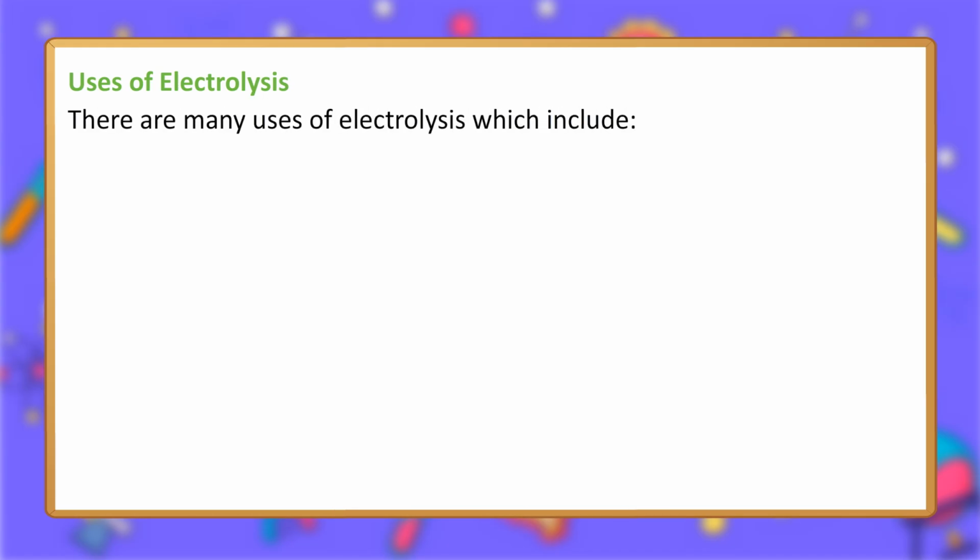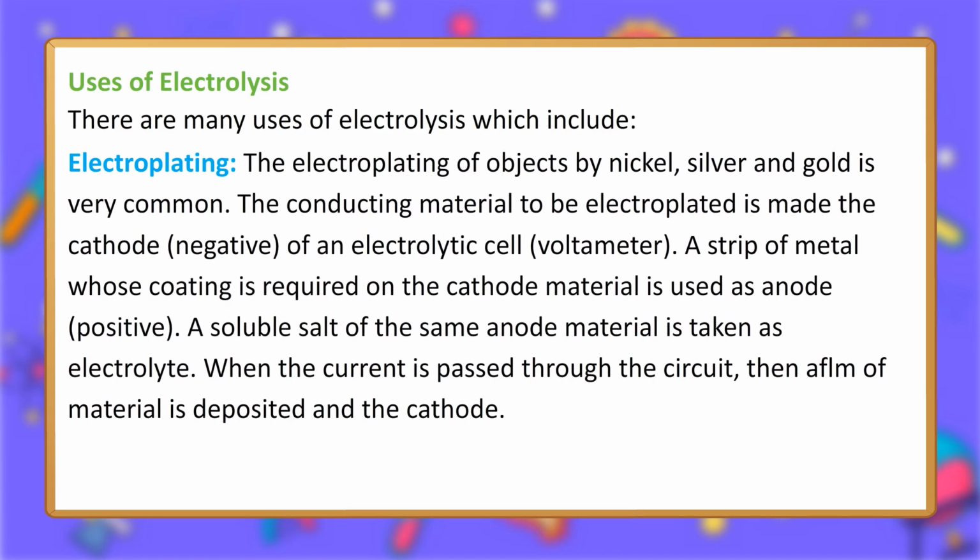Uses of electrolysis. There are many uses of electrolysis, which include electroplating. The electroplating of objects by nickel, silver and gold is very common. The conducting material to be electroplated is made the cathode, negative, of an electrolytic cell, voltameter. A strip of metal whose coating is required on the cathode material is used as anode, positive. A soluble salt of the same anode material is taken as electrolyte. When the current is passed through the circuit, a film of material is deposited on the cathode.